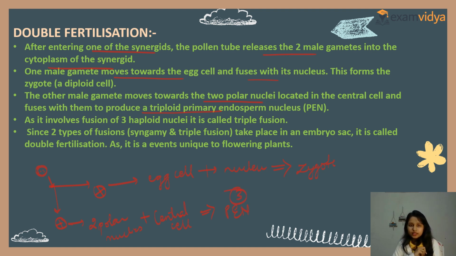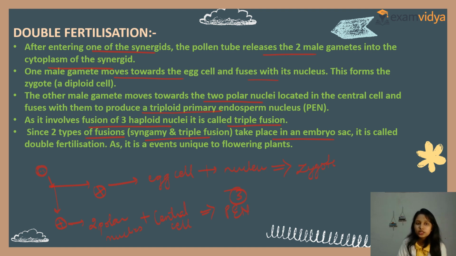Clear? As this involves fusion of three haploid nuclei, it is known as triple fusion. Very important: two types of fusion, syngamy and triple fusion, take place in the embryo sac.